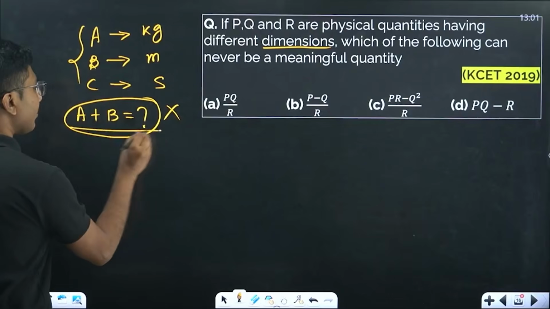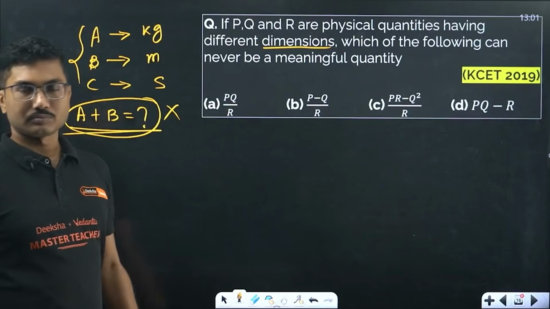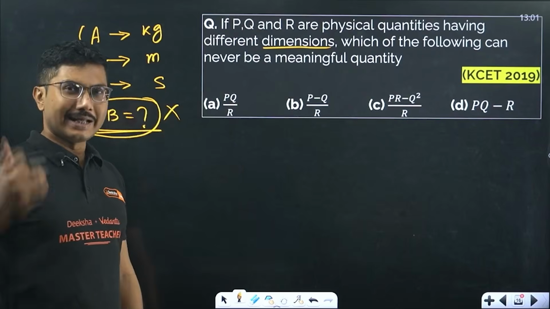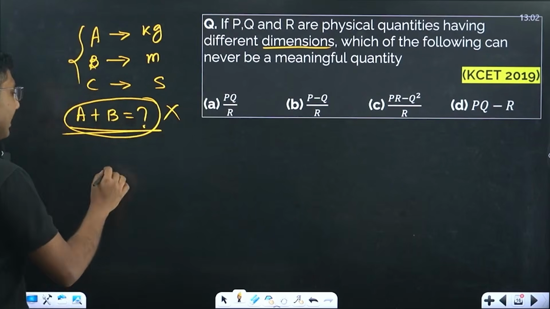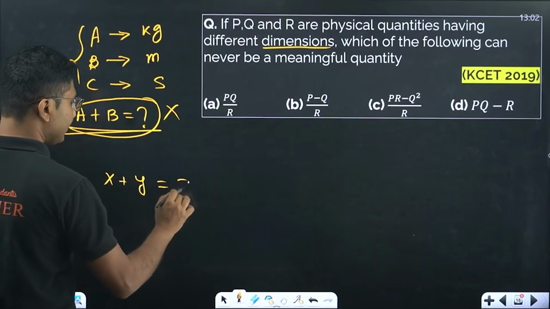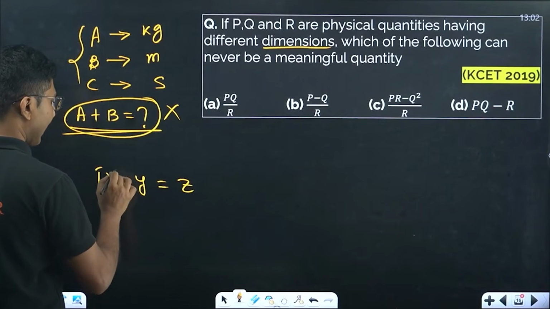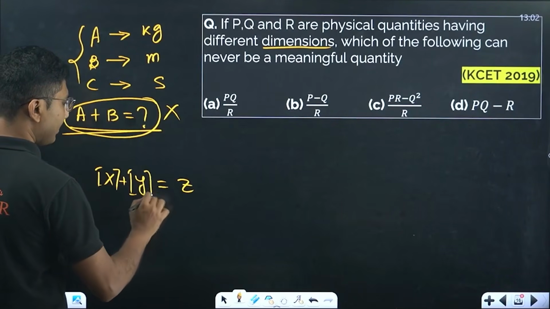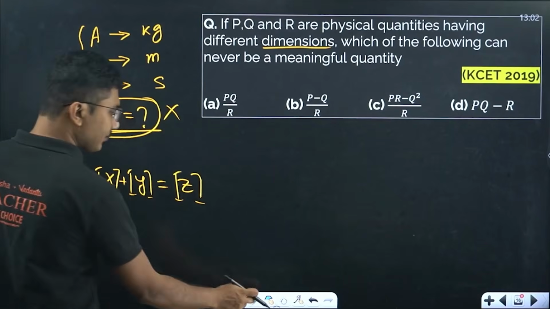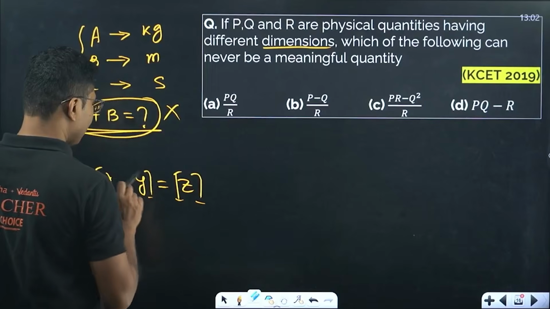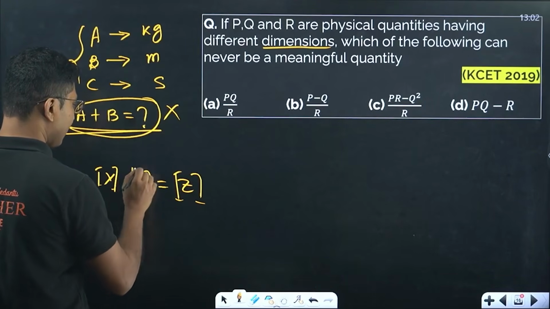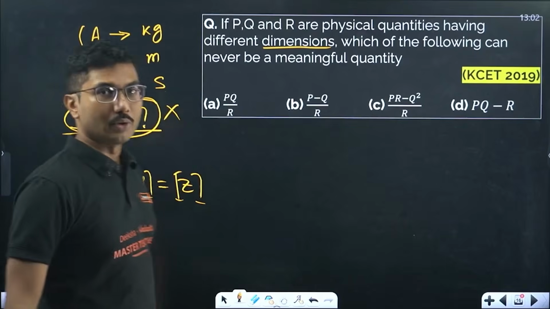So two different quantities cannot be added. You can add only if their dimensions are the same. If I say that x plus y equals z, then the dimension of x will automatically be the dimension of y and automatically the dimension of z. So x dimension, y dimension and z dimension will all be equal.